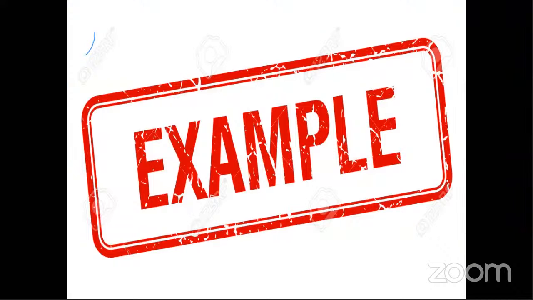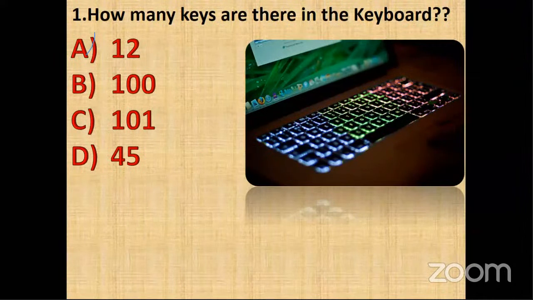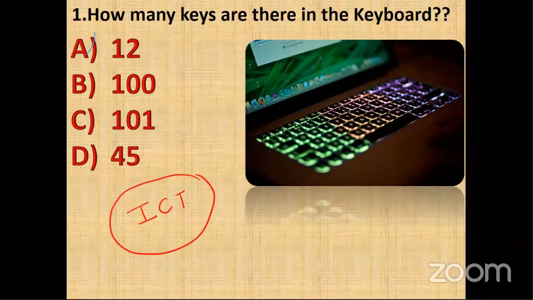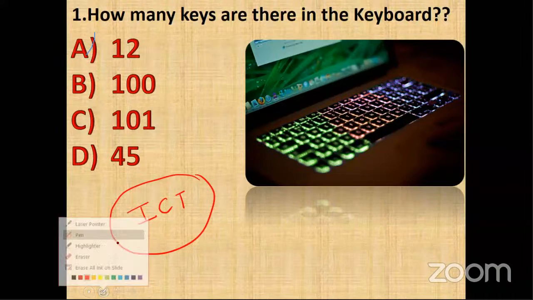So here we will start with some examples. Here is the example: how many keys are there in the keyboard? This particular question I have taken from ICT, Information Communication Technology, paper 1 of your NTA NET exam. I want everyone to participate, but I don't want participation through voice. Everyone participate means you have to answer through the chat box. Before giving the answer, listen to me carefully. We will use the principle of elimination. I will just change the color of my pen.